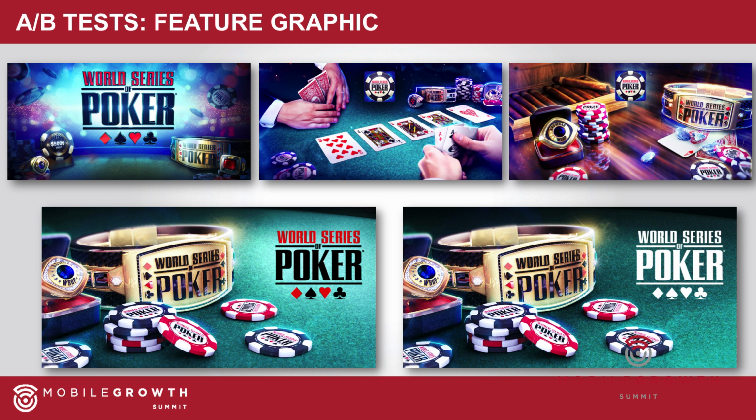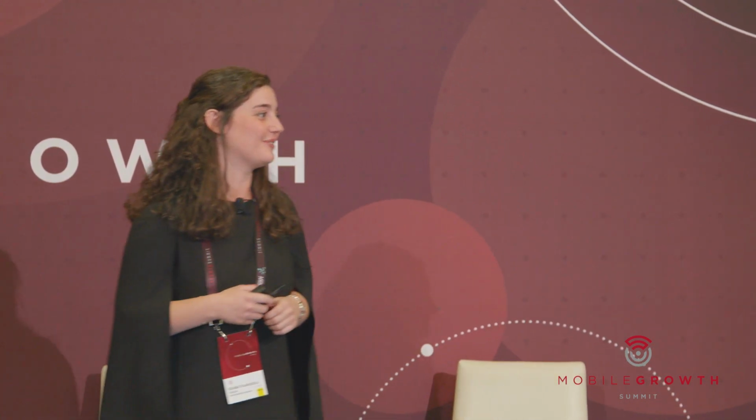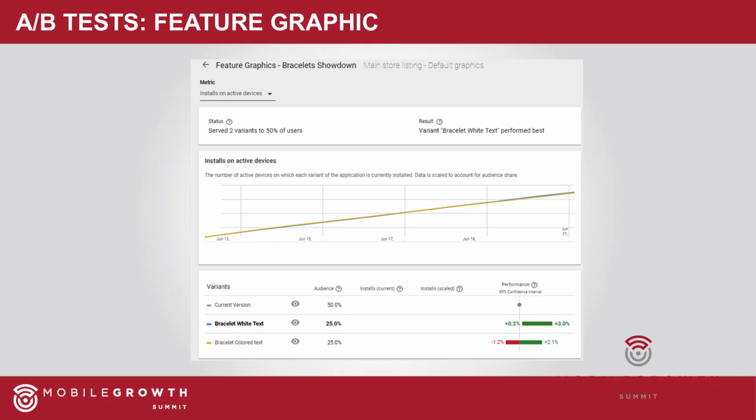I got really inspired by Liftoff's presentation, so I wanted to ask you guys, who thinks that the variant with the red and black logo won? OK. And who thinks that the variant with the white logo won? OK. I don't know if you guys saw it in the previous slides, but it was hidden in there, so you might have caught it back then. But the ones that think that the white logo won are right. Here's a quick screenshot of the test results. The white text variant did better than the other one.